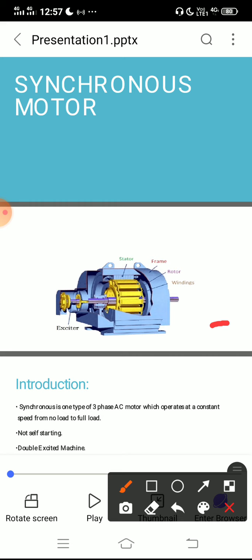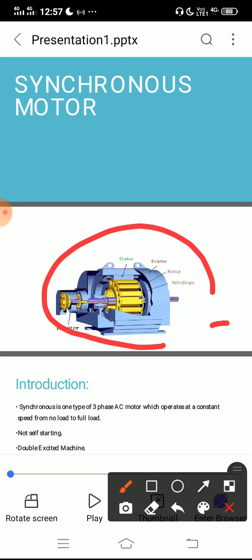The construction of the synchronous motor is similar to that of the AC generator. It has a revolving field which must be separately excited from the DC source. It consists of two parts. The first one is the stator and the other one is the rotor. The stator is the stationary part of the machine and the rotor is the rotating part of the machine.